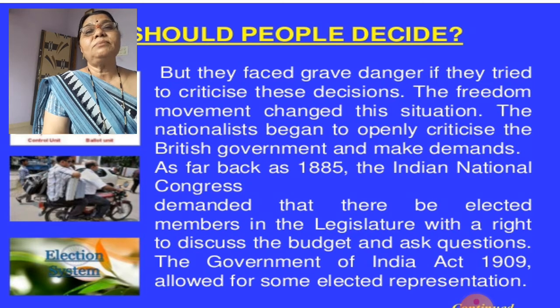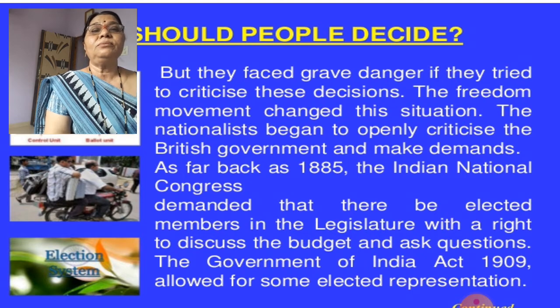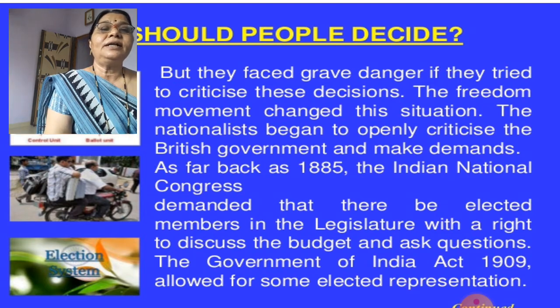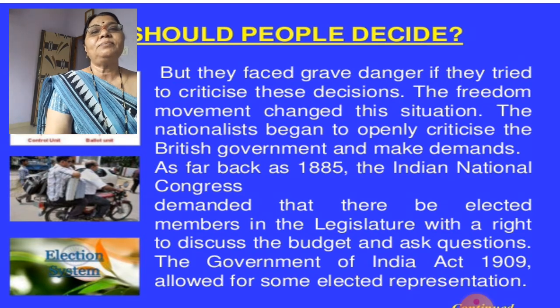The right to discuss the budget means discussing where the money comes from, how they are running the government, and how the revenue that was collected is utilized, whether for the country or not. That is what they have to discuss and ask questions about. The Government of India Act 1909 allowed for some elected representation.